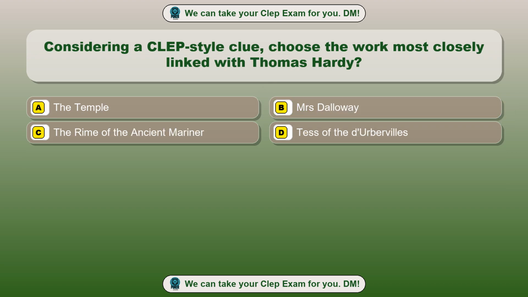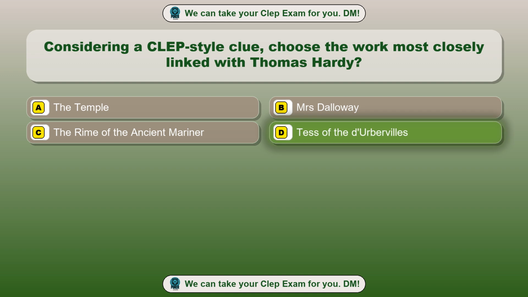Question 57. Considering a CLEP-style clue, choose the work most closely linked with Thomas Hardy. Option A. The Temple. Option B. Mrs. Dalloway. Option C. The Rime of the Ancient Mariner. Option D. Tess of the D'Urbervilles. The correct answer is option D.